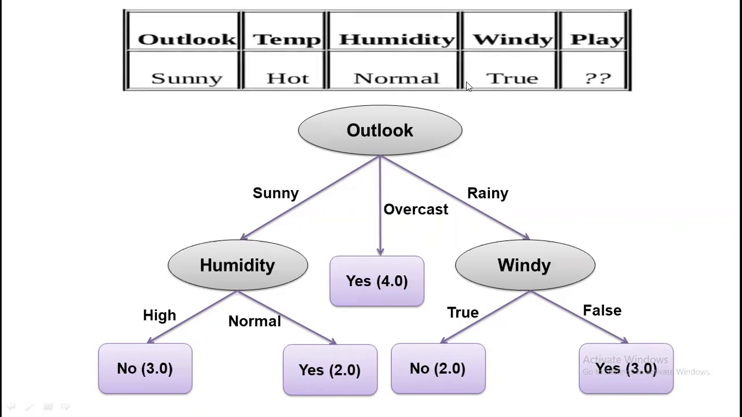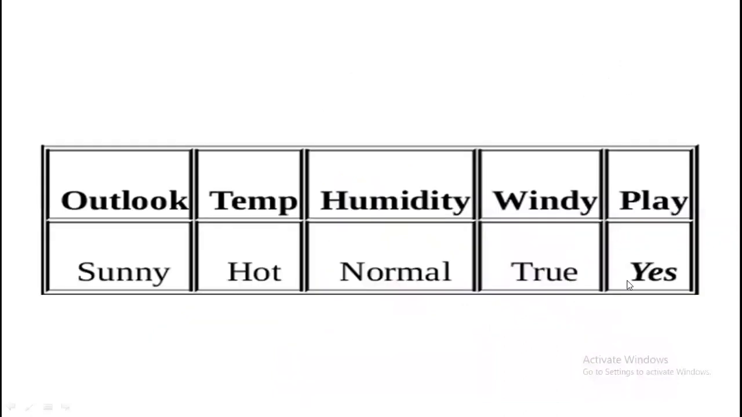Now, this was our question that was asked. Outlook is sunny, so it comes to this part. Then, temperature is hot. Temperature is not there in our decision tree, but we have humidity. So, if the humidity is normal, then we can say that play condition can be yes. So our decision will be yes. So this is our answer, and we got this decision.